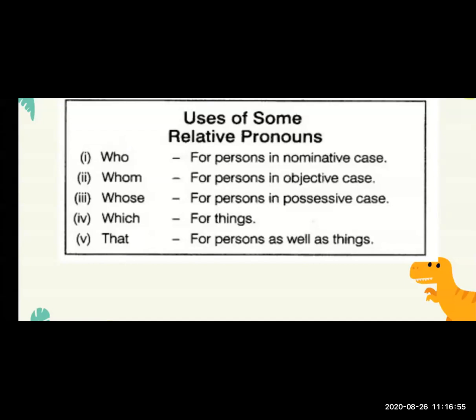Okay, and that we also use for persons as well as things. Which is only for things, and that is for persons as well as things. Okay, now see the next one,